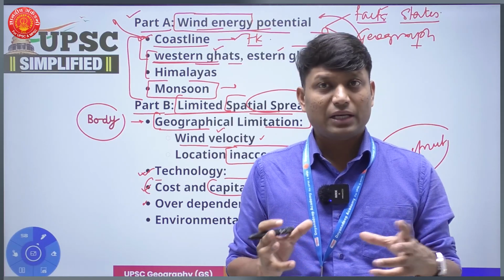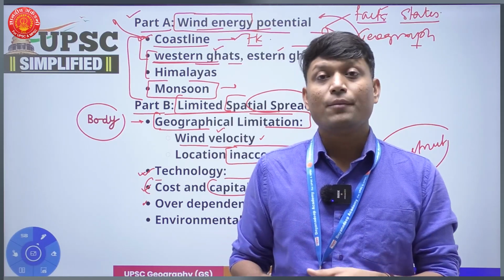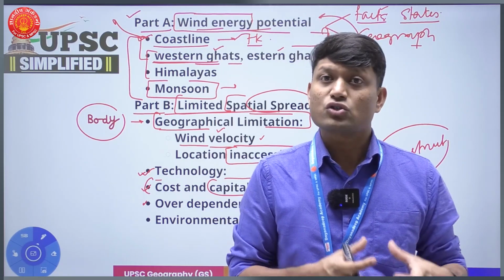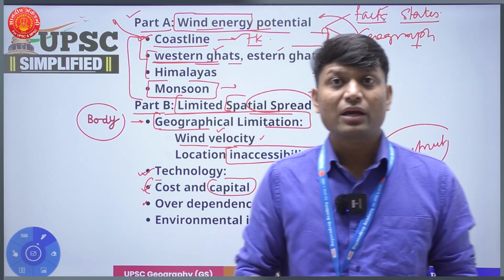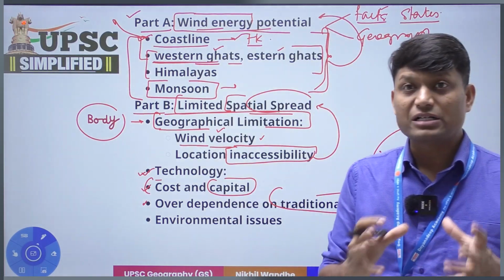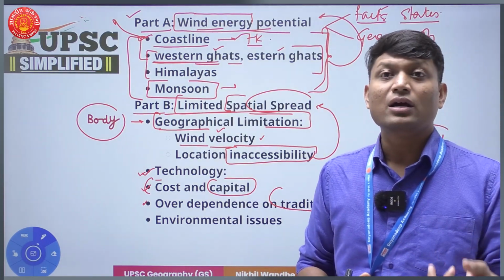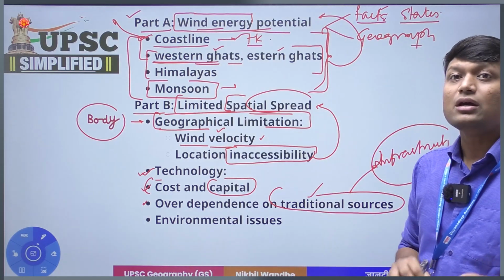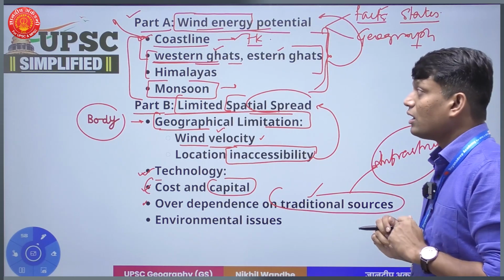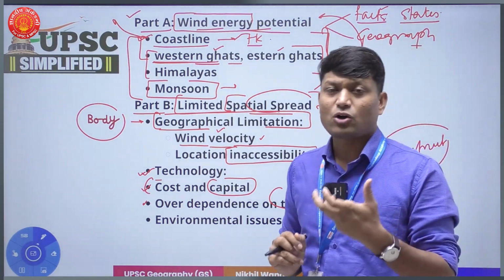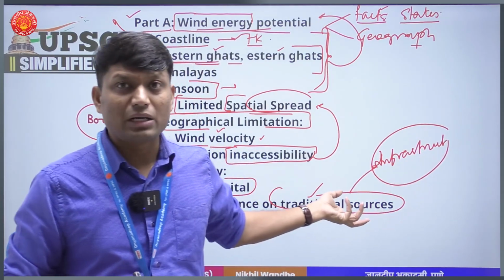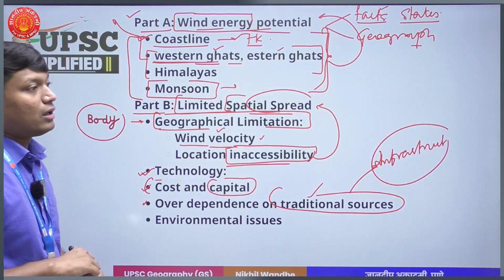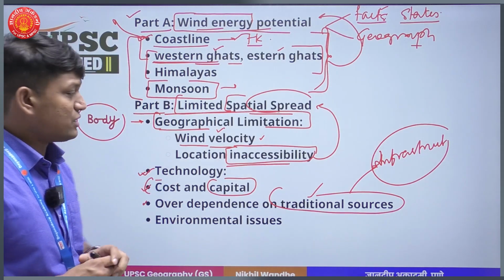And when it comes to renewable energy such as wind or even solar, it also gets affected by the geographical conditions or the surrounding environmental conditions, and that is why the kind of infrastructure, the kind of grids and the balance in grids which is required, it is more skewed towards the traditional sources and not the renewable sources, and that is somewhere we have limitations. Also these grids are not able to connect with the last mile point. The accessibility issue we already have discussed, and that will also limit the growth of wind energy in India.